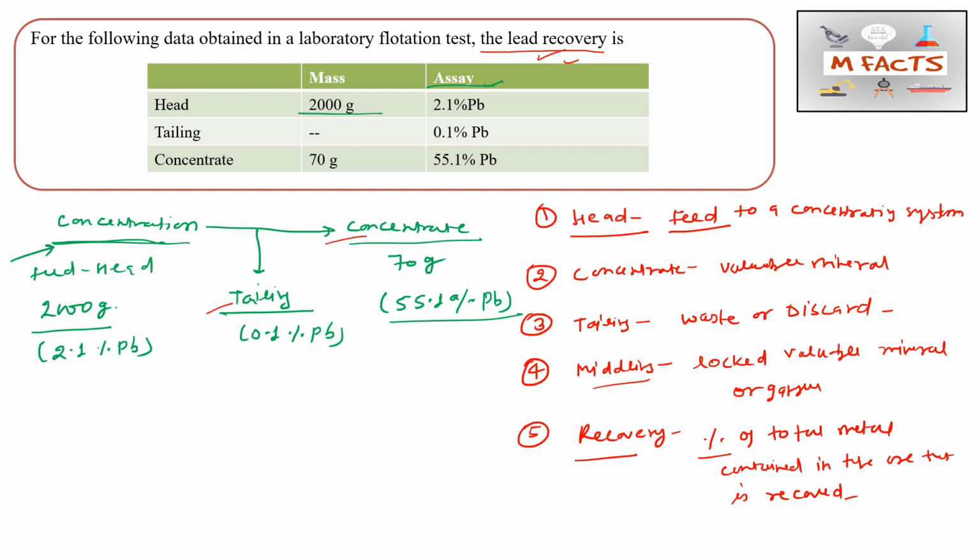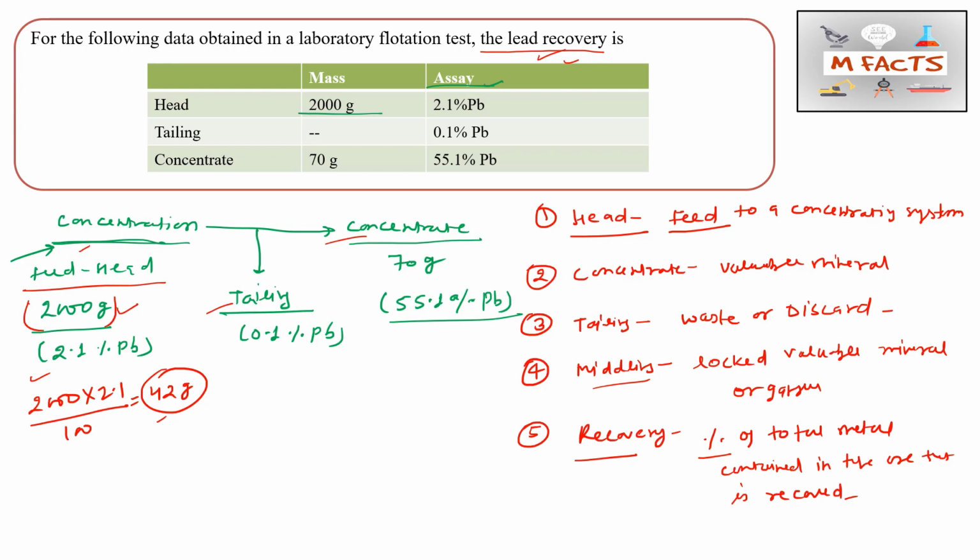So in the feed, in the head, how much lead is there? We know the total weight of this feed, and we know the percentage of lead in that. So from here we can calculate the total weight of lead in the feed. That is 42 grams. How can we calculate it? 2000 is the total weight, and in that 2000, 2.1% is lead. So 2.1 by 100, so 42 grams is lead in the feed.